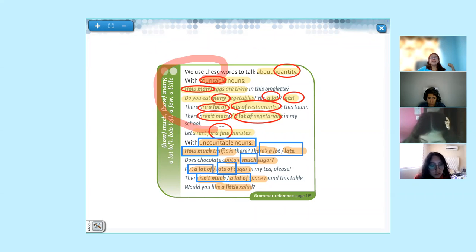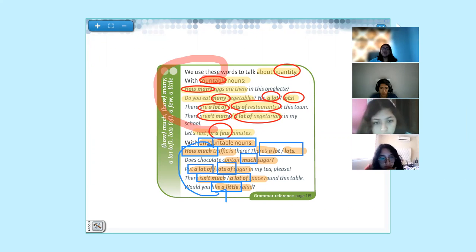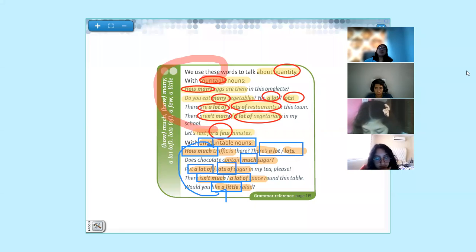Pay attention to this. With countable nouns, you say a few, remember? And here you say a little. A little is for the uncountable forms. That is what you have to remember in this case. Remember, a little when we talk about uncountable forms, okay? Those are the differences that we are going to find.